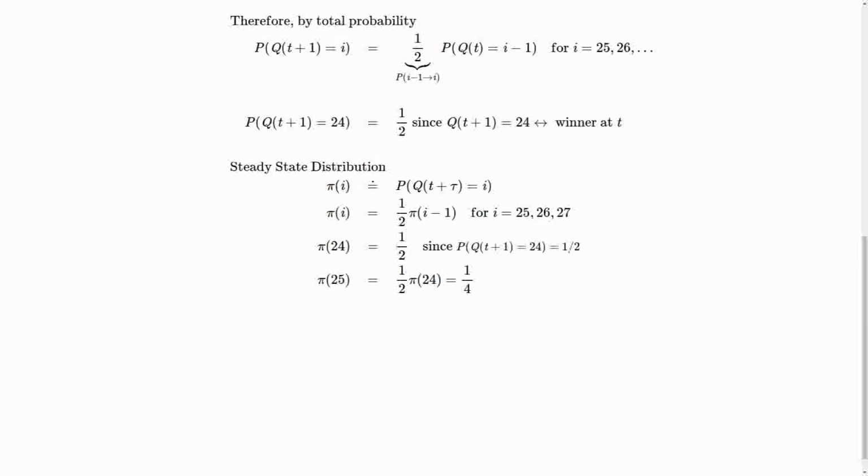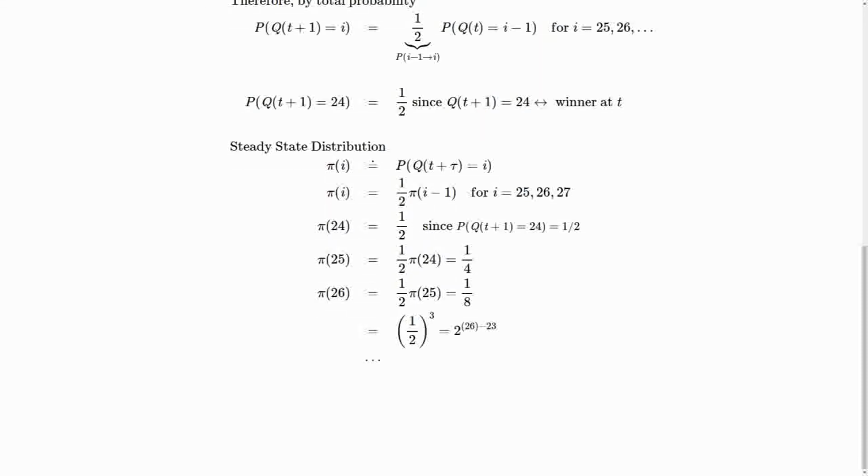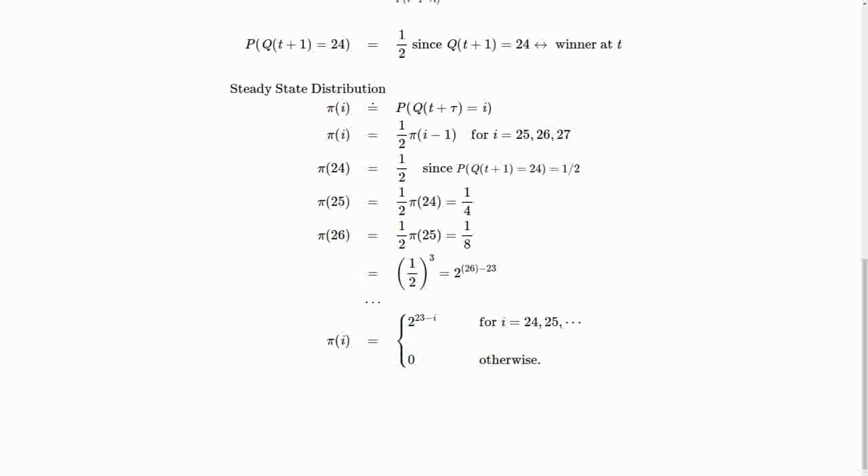So we can solve pi of 25 from the first equation with i equal to 25 is equal to 1/2 pi of 24, but pi of 24 was 1/2, so it's 1/4. Similarly, pi of 26 is 1/2 of pi of 25, and it would be 1/8. Keep going in this way, and we find that pi of i is equal to (1/2)^(i-24) times pi of 24.